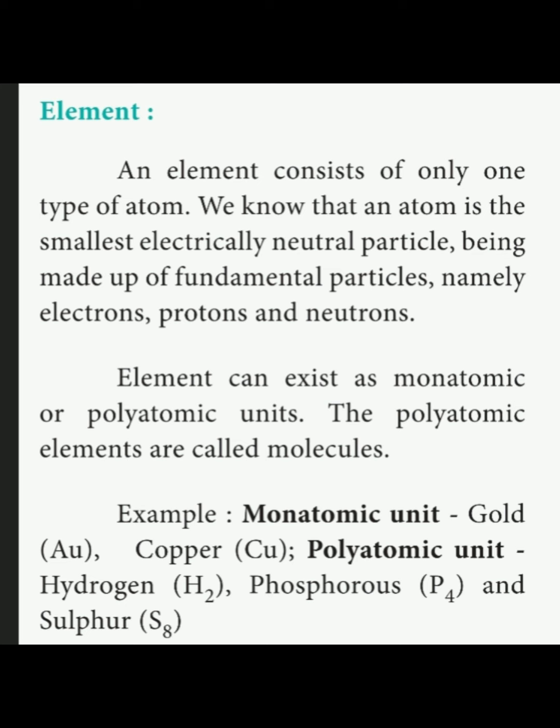Being made up of fundamental particles, namely electrons, protons, and neutrons, an element can exist as monoatomic or polyatomic units. Monoatomic means only one atom is present, for example Au, that is gold, and copper, Cu. Polyatomic units are, for example, hydrogen, H2, phosphorus, P4, and sulfur, S8. That means 4 phosphorus atoms combine together to give one molecule of phosphorus.